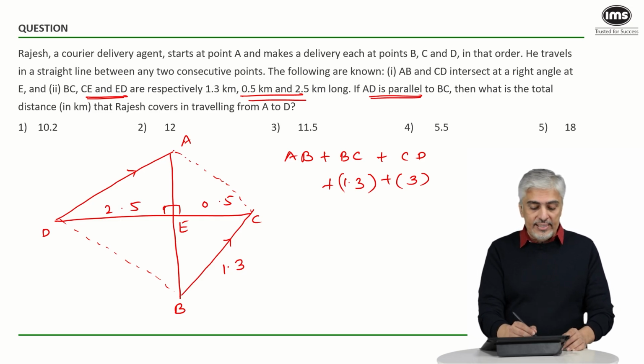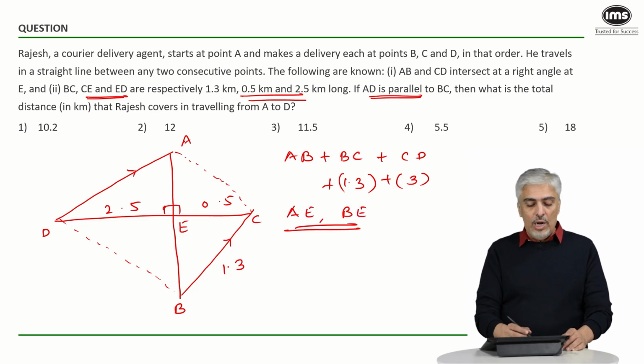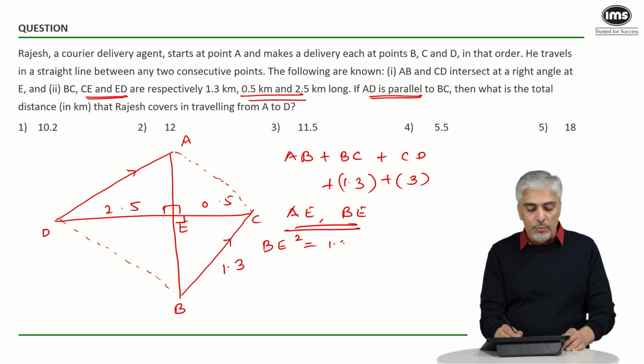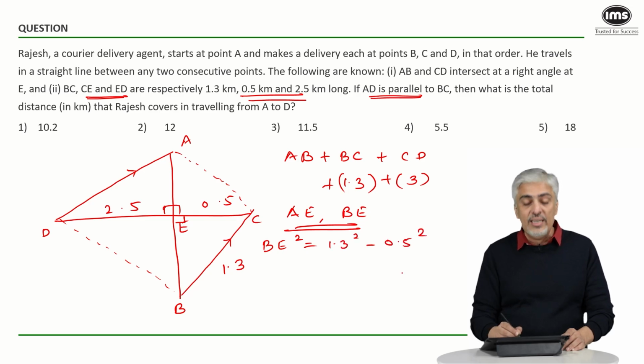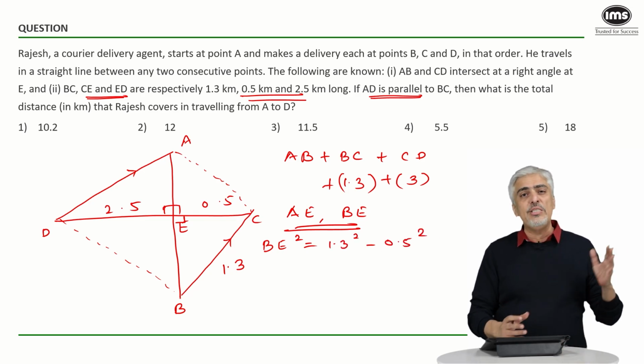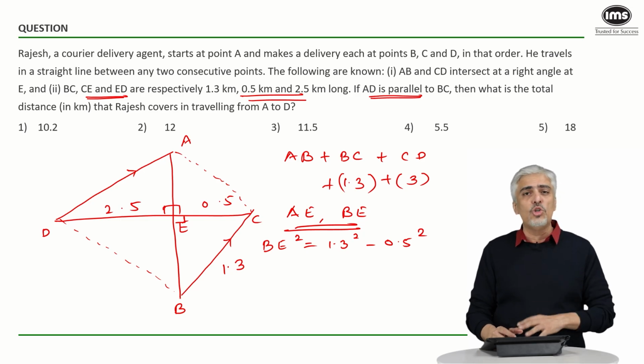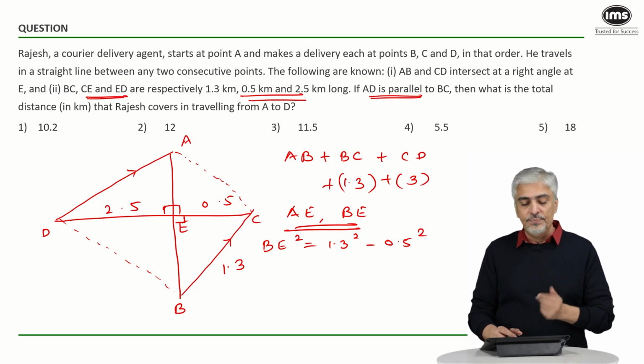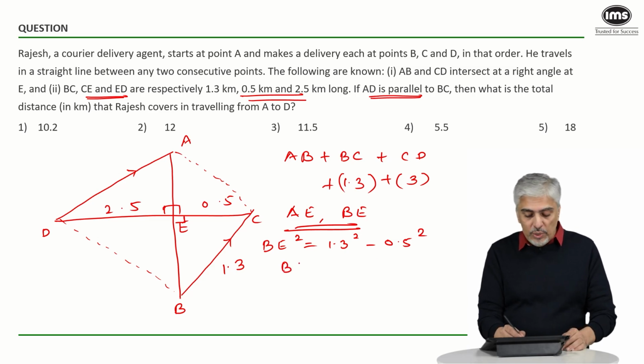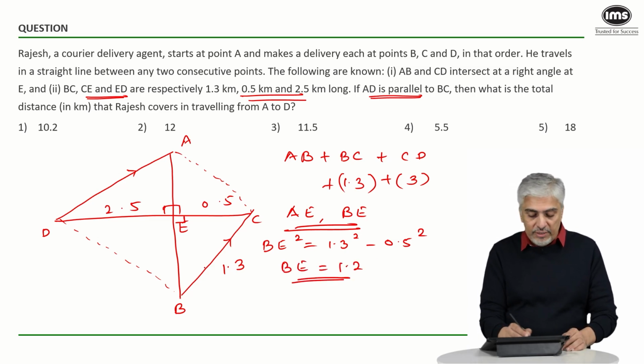Now AB is AE plus EB, which means I need to find AE and BE. These are the two things I want to find. Out of this, BE is very straightforward, simple Pythagoras theorem. So what will I get? BE square will be 1.3 square minus 0.5 square. If you've reached the level of XAT, which means you've gone through all your exams' grind, you should be very comfortable with Pythagoras triplets. 13 square minus 5 square we should know is 12 square, which means BE will be 1.2. That should be very straightforward. So I got BE as 1.2.